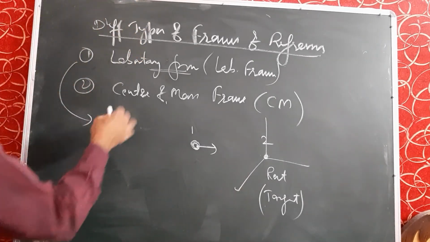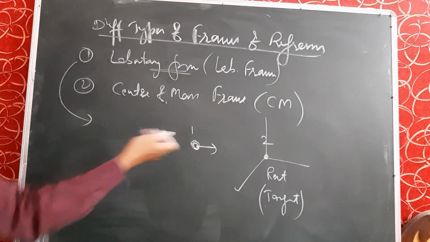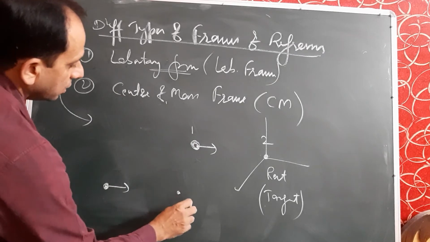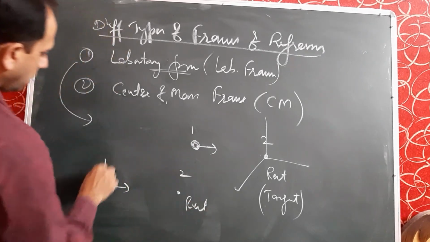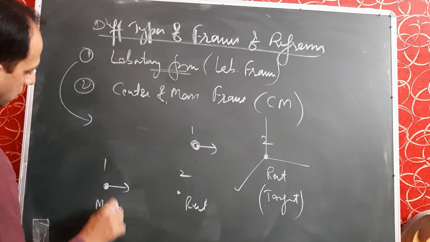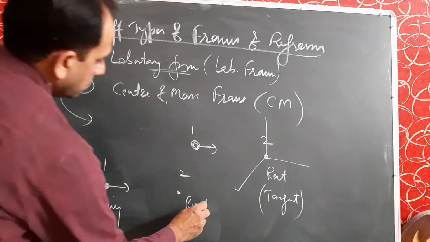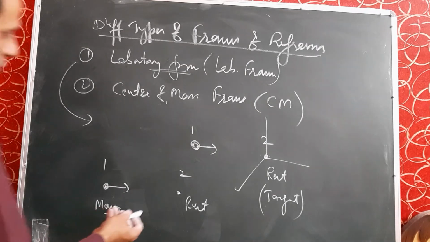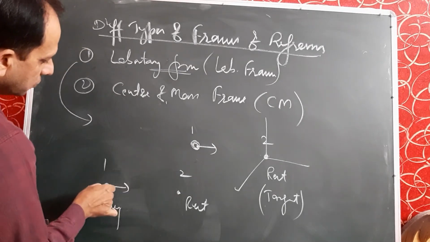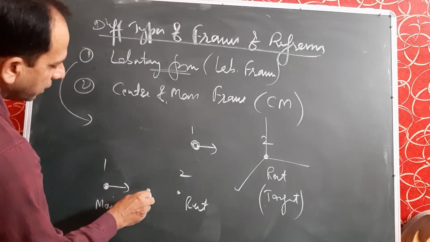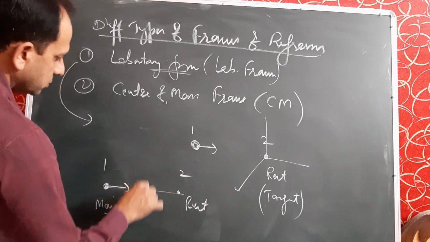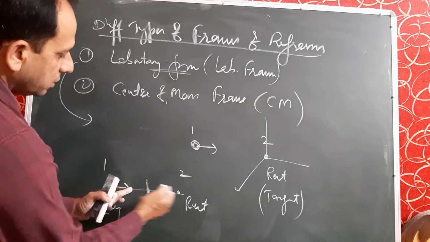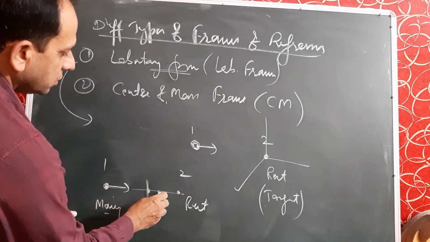When we study the center of mass for this system, again the first particle is moving and the second particle is at rest. Where is the center of mass? With the first particle and second particle, the center of mass lies at a point between these two. Let this be the center of mass. When the first particle reaches nearer to the second particle, the center of mass will reach here.